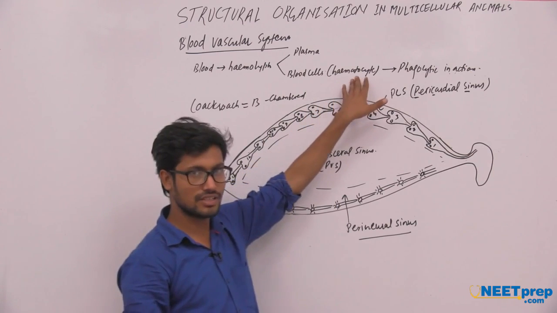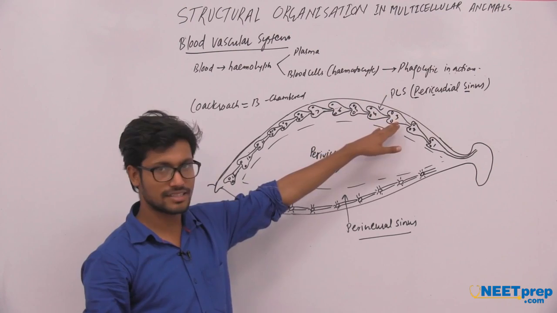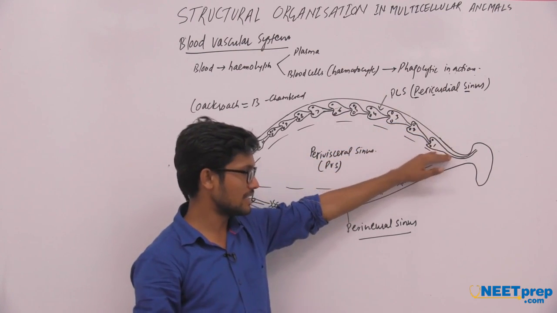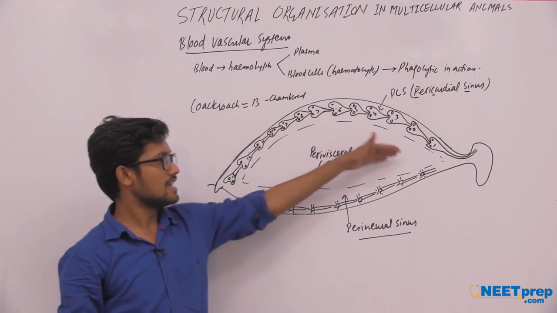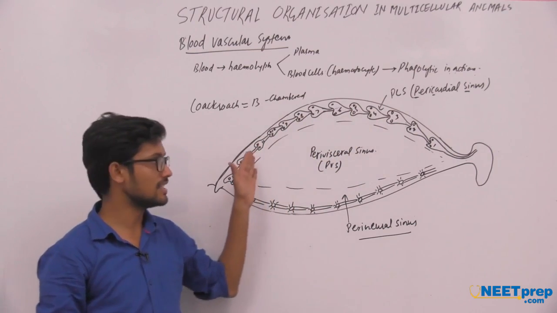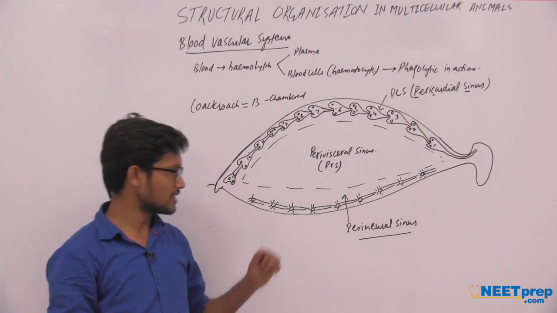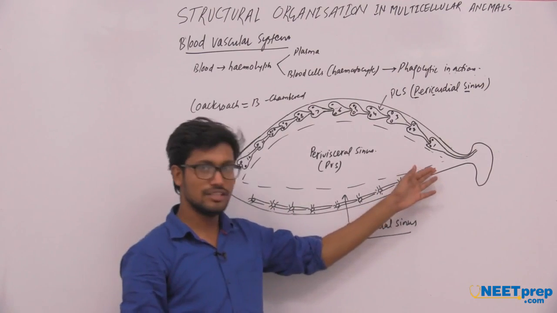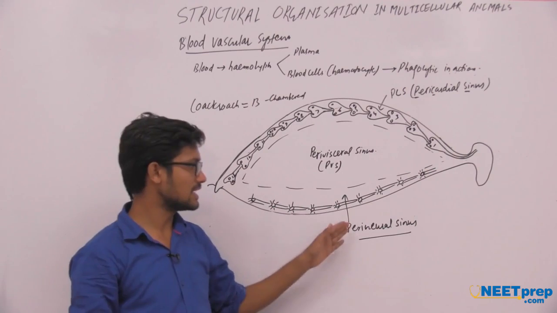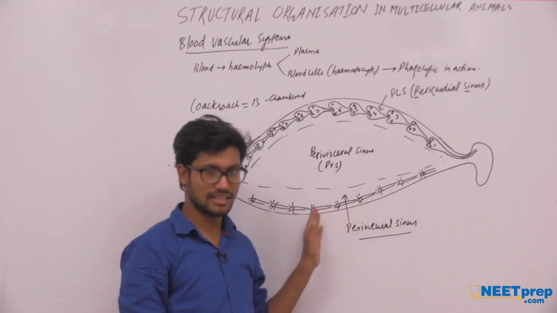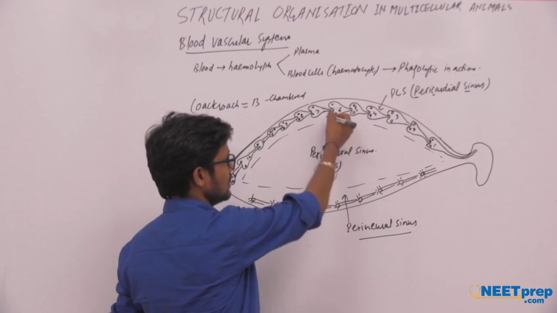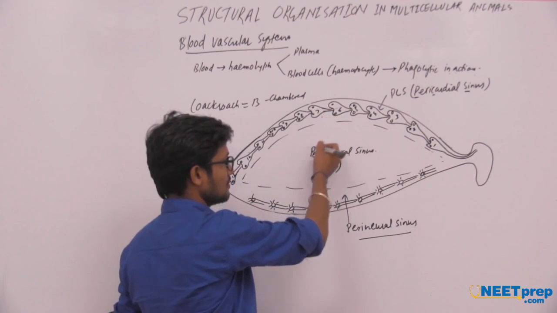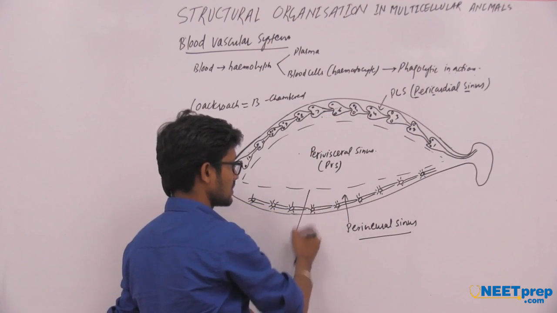One is the dorsal surface, which has the pericardial sinus, and we can say that the 13 chambered heart of the cockroach is dorsally present in the pericardial sinus. After that, this is the neural tube of the cockroach that is present in the perineural sinus, and between the pericardial sinus and the perivisceral sinus there are some pores.